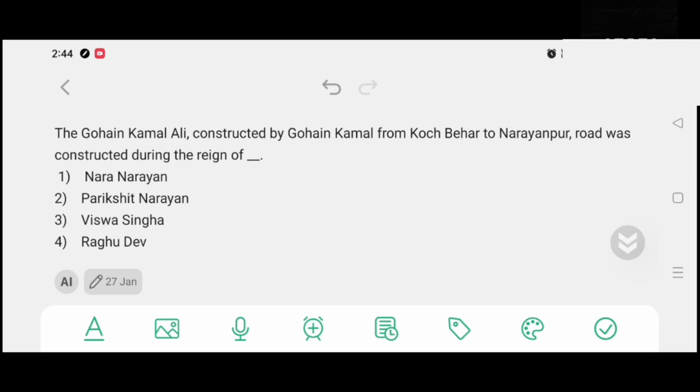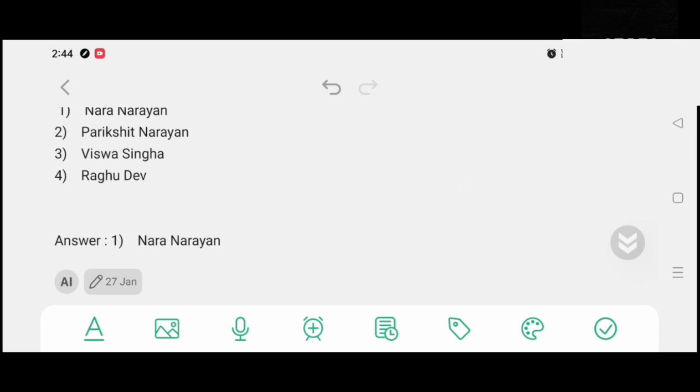The Guhai Kamal Ali, constructed by Guhai Kamal from Coast Bihar to Narayanpur route, was constructed during the reign of option number 1, Noro Narayan. Option number 2, Pariksit Narayan. Option number 3, Vishwa Singha. Option number 4, Raghu Dev. And the correct answer is option number 1, Noro Narayan.